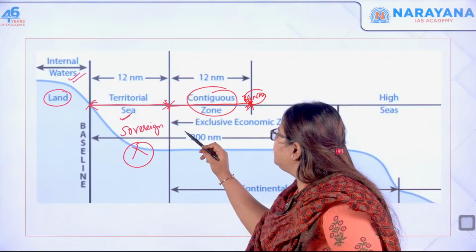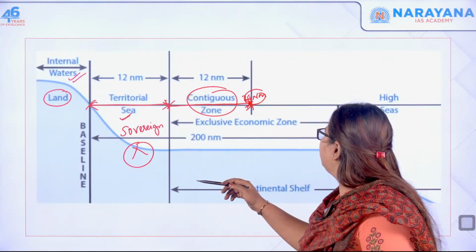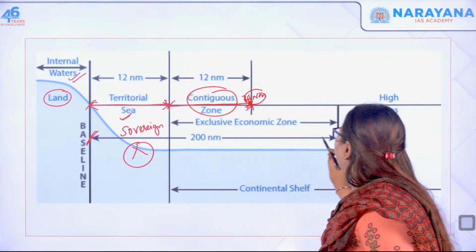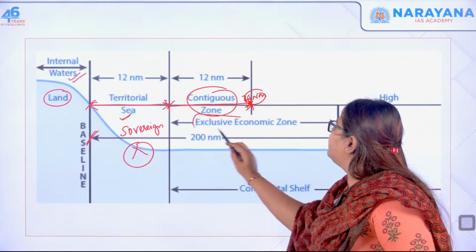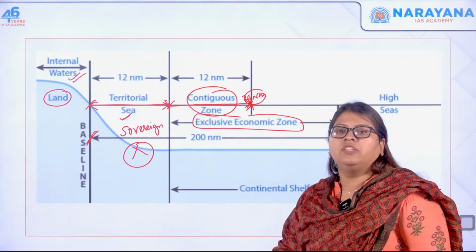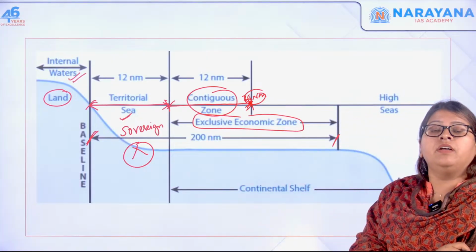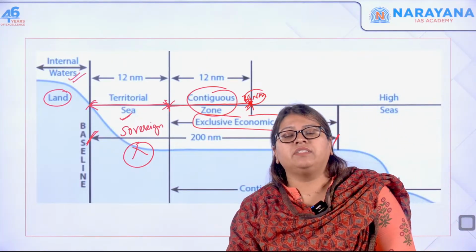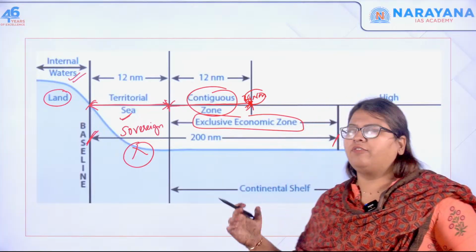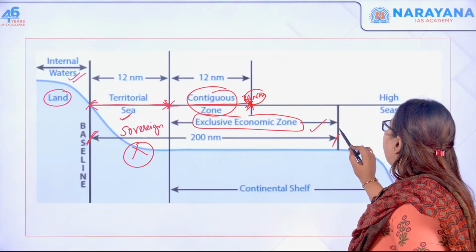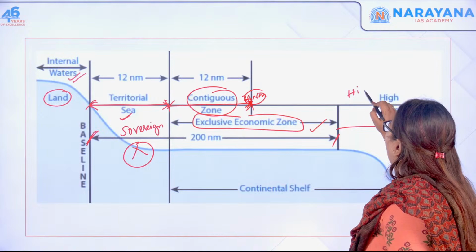Next, from the baseline to 200 nautical miles is your exclusive economic zone. Here we will discuss whether mining activities as well as sea exploration are allowed or not. And beyond this is what is called the high seas.